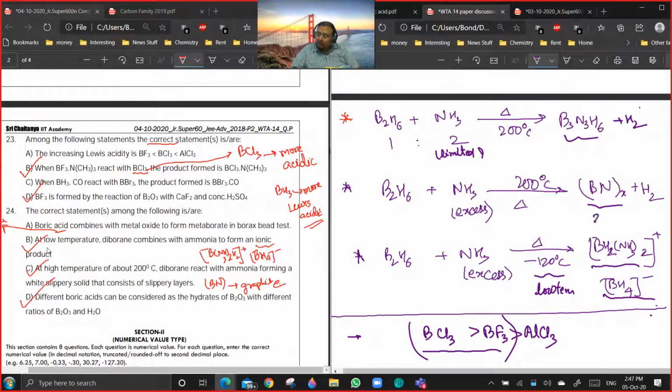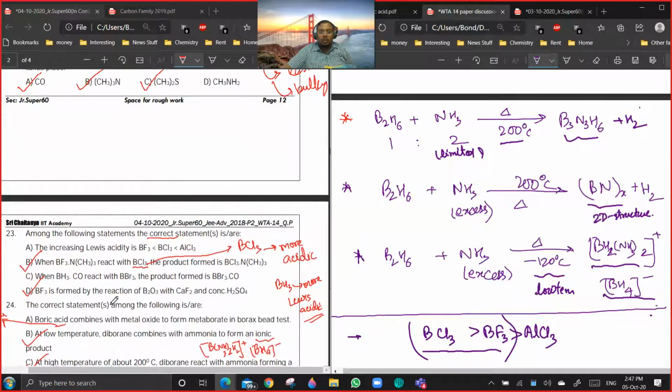This is a two-dimensional structure. I have given this in the notes, but I thought there might be confusion because you can see 200 degrees centigrade in both places. So you might argue why borazine won't be formed. Borazine is formed when the ratio is limited. When ammonia is in excess, you will be getting boron nitride.